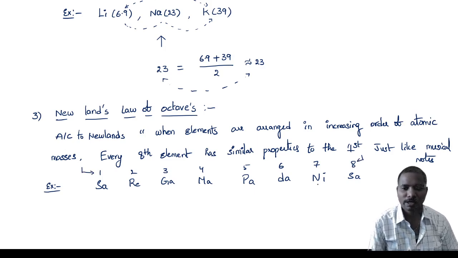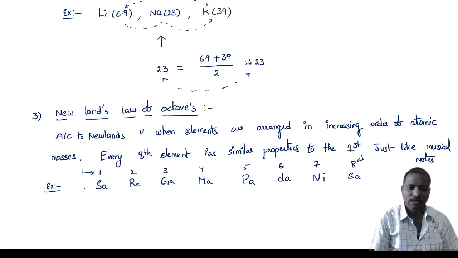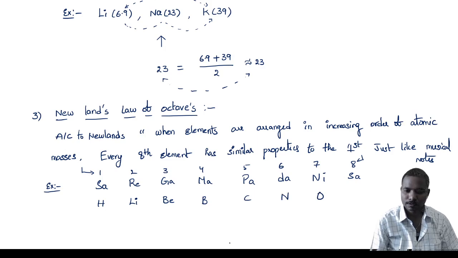In the same way, Newlands arranged the elements in increasing order of atomic masses. For example, he has given hydrogen, lithium, beryllium, boron, carbon, nitrogen, oxygen. After that, the eighth element, again sa.